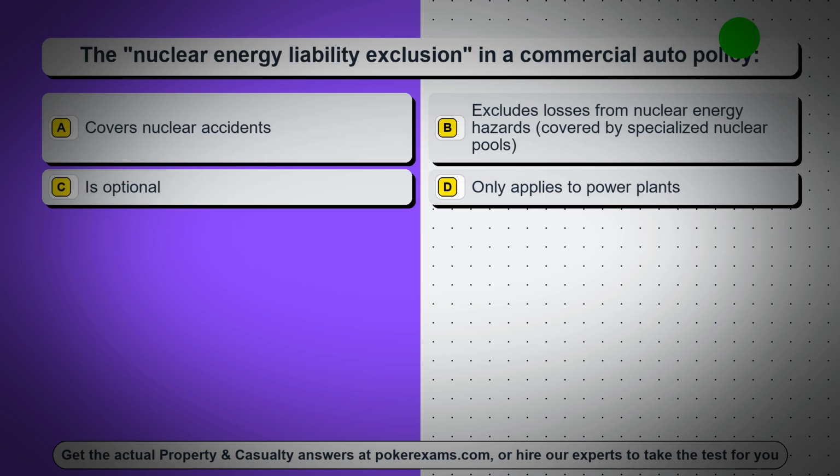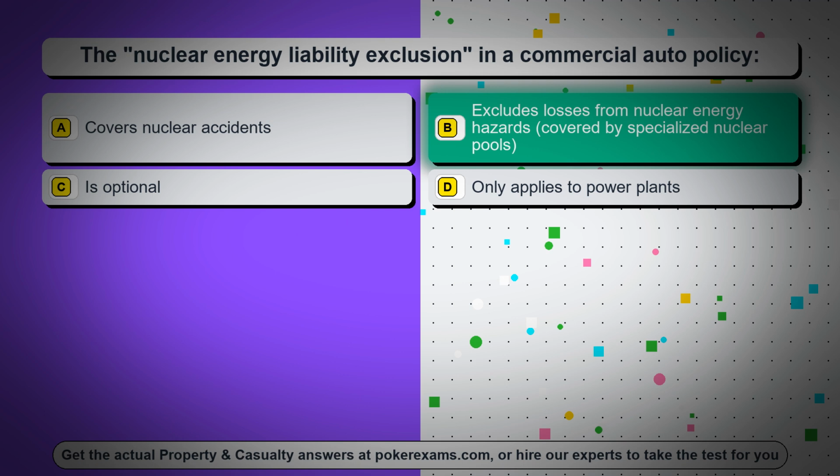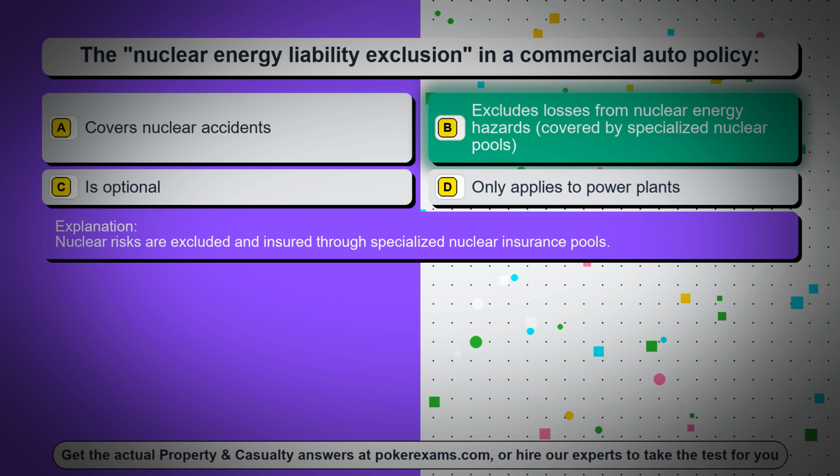Question 7. The nuclear energy liability exclusion in a commercial auto policy. Option A, covers nuclear accidents. Option B, excludes losses from nuclear energy hazards, covered by specialized nuclear pools. Option C, is optional. Option D, only applies to power plants. The correct answer is option B, excludes losses from nuclear energy hazards, covered by specialized nuclear pools. Nuclear risks are excluded and insured through specialized nuclear insurance pools.